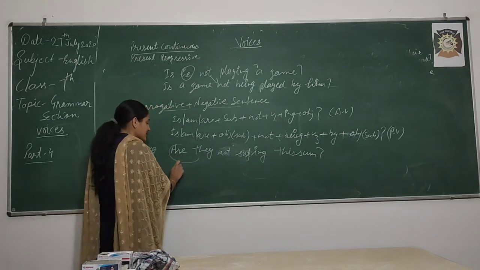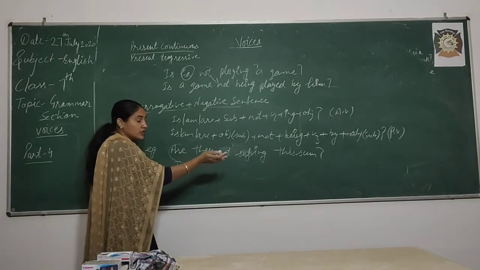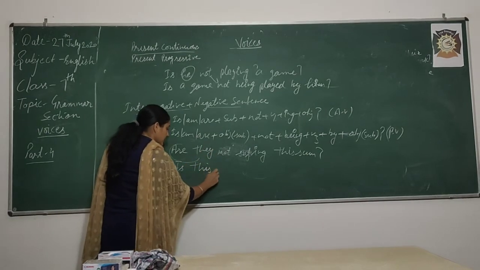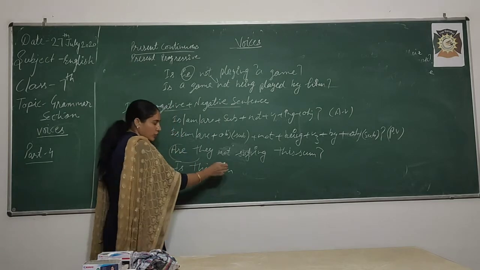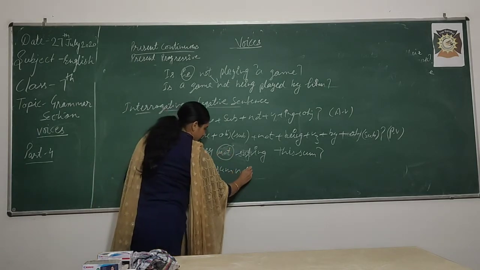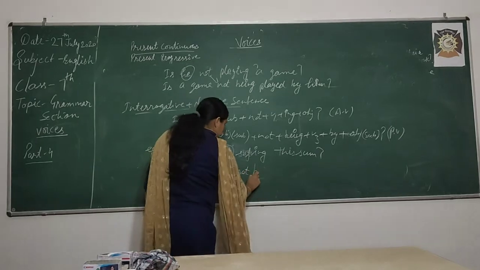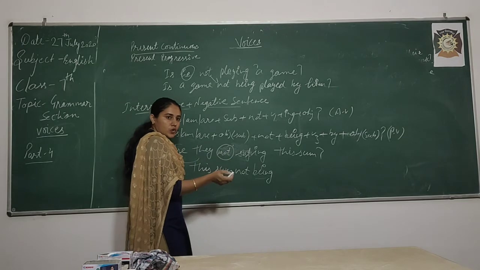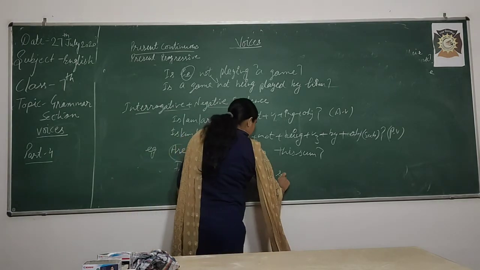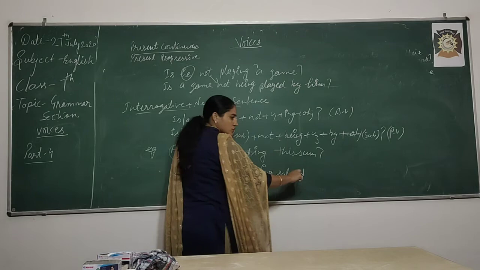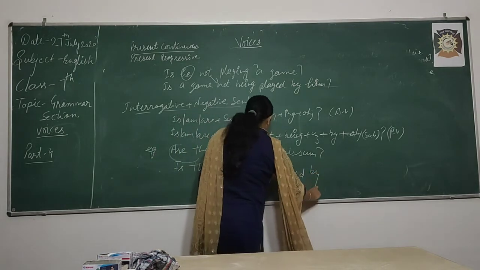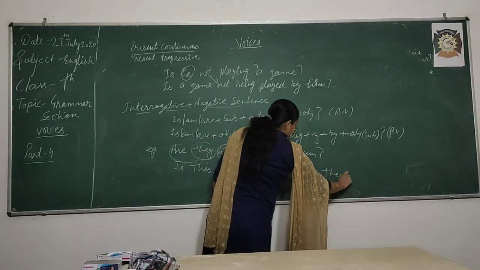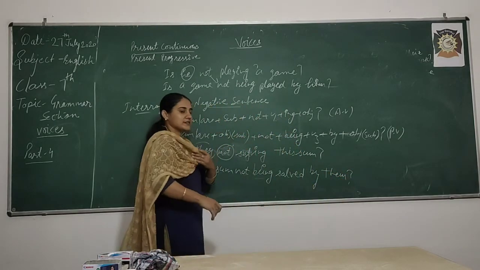So, is this sum, not these sums, I am using this sum only, is this sum, then not, then being. What is the third form of solve? That is solved, S-O-L-V-E-D, solved by they, their, them, by them, question mark. This is your passive voice.